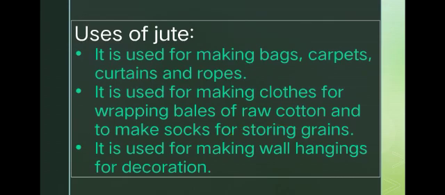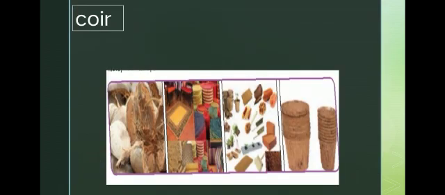Next, coir. Coir fiber is obtained from the outer covering of coconut. It is used to make floor mats, door mats, brushes and mattresses.